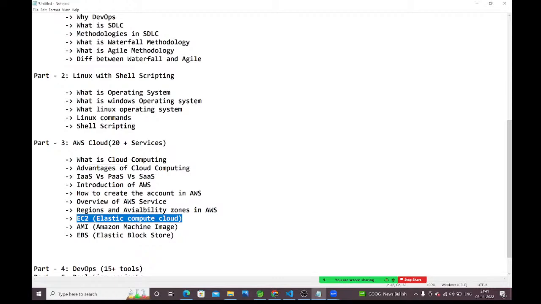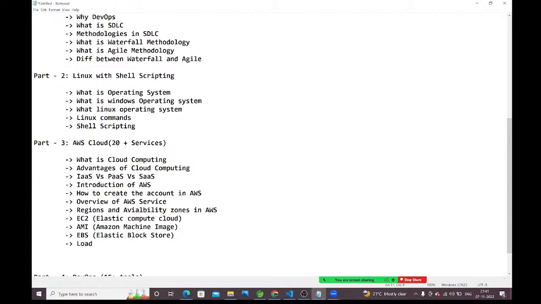It is like pen drives or hard disks. How to create the additional volumes, how to attach them to the EC2 instances, how to detach, all those things we are going to discuss in EBS, Elastic Block Store. Once this EBS is completed, we will talk about load balancing.